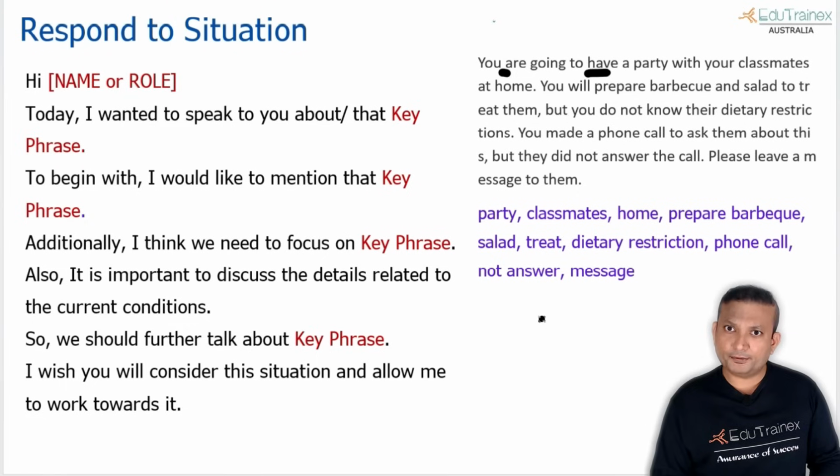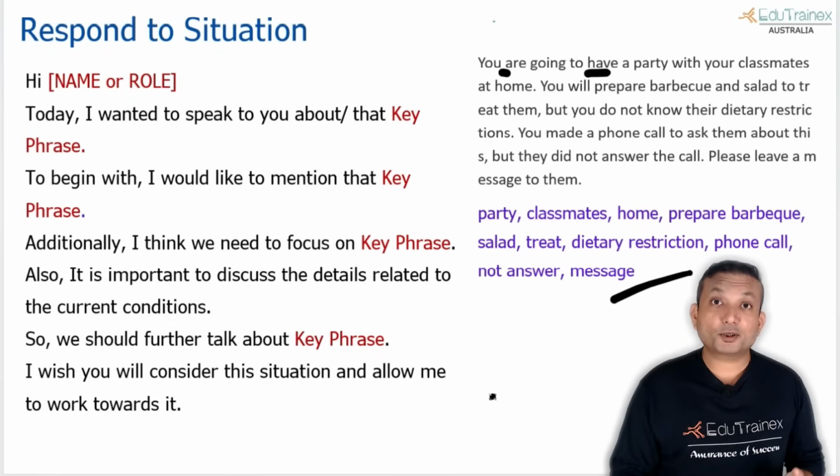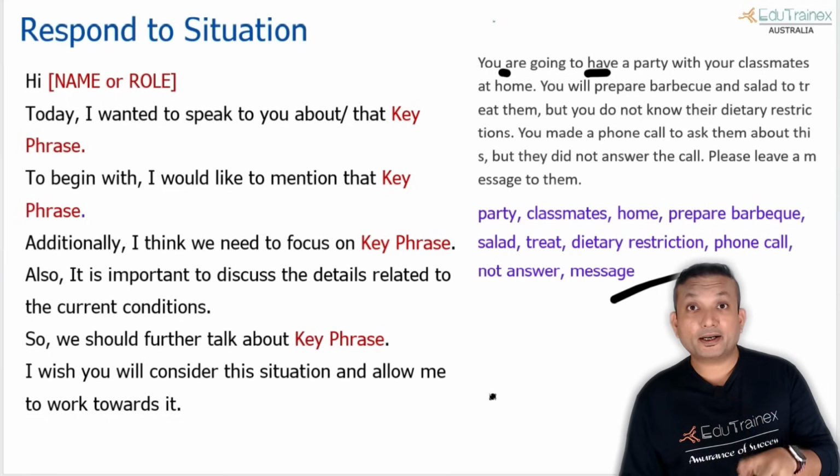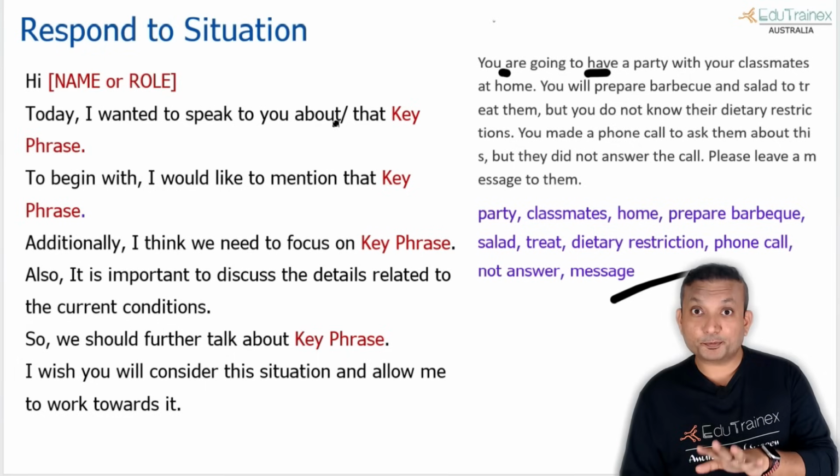So you extract the keywords from whatever is given to you. Okay, now I'll show you the question that I've already attempted, and I'll show you the response as well using the same template. Today I wanted to speak to you about that.